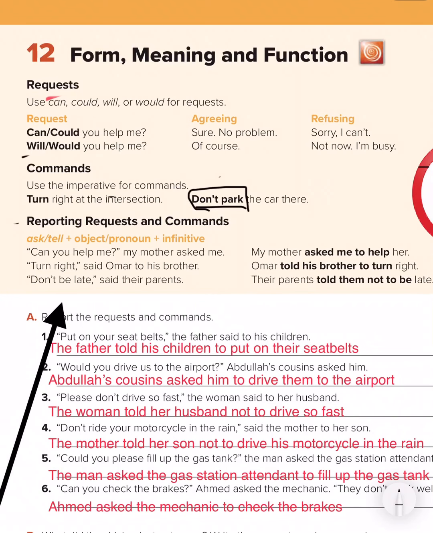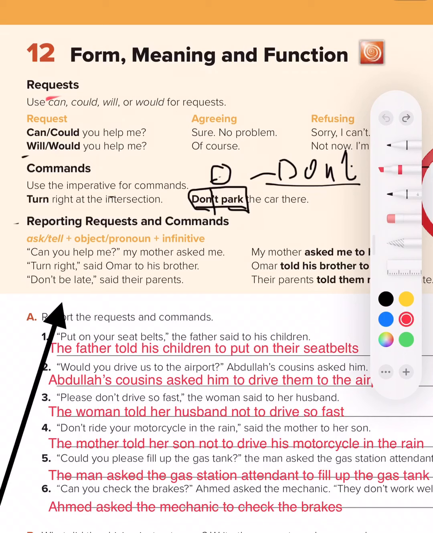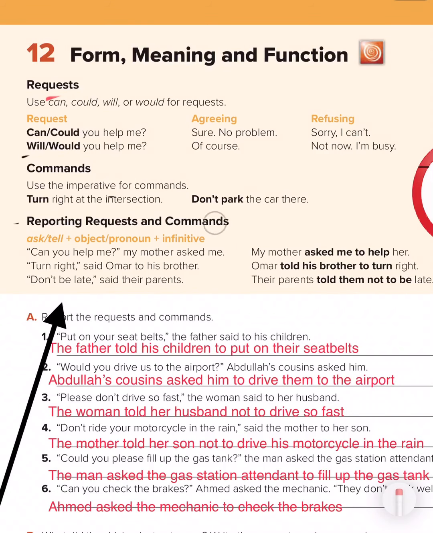For example, don't park. So this is a negative. So with negative you have to use don't. Okay, and as you can see here, it is in the base form. No ed, no ing, nothing. Then look what do we have here.